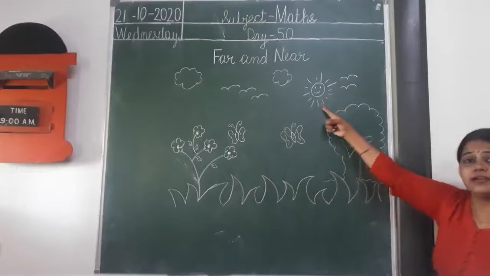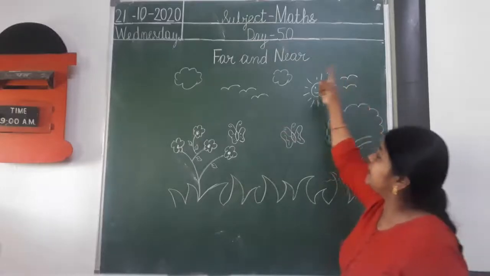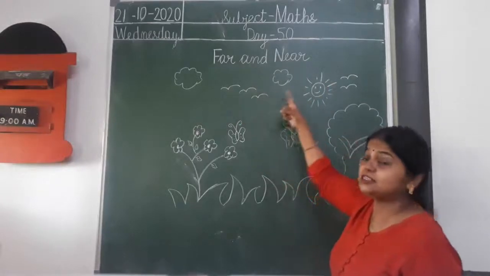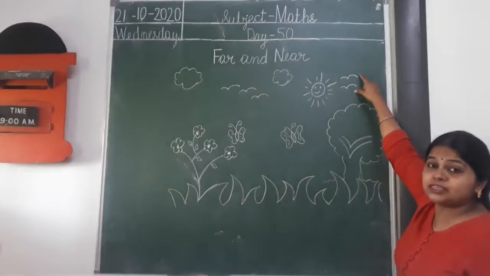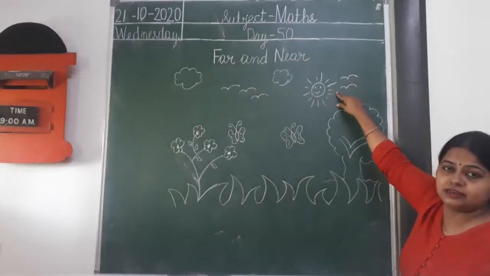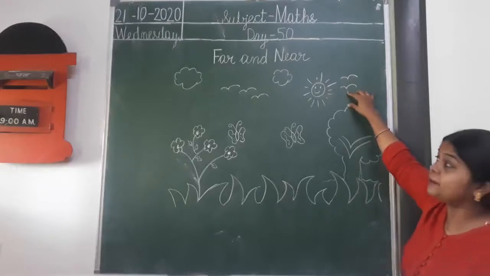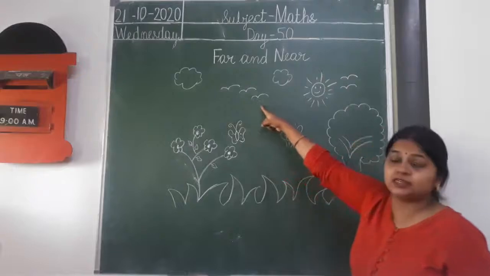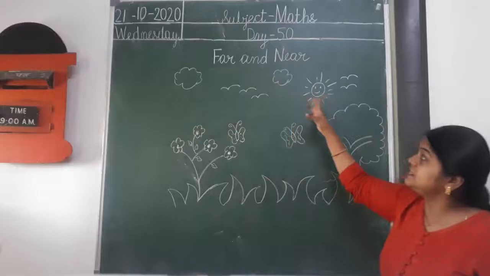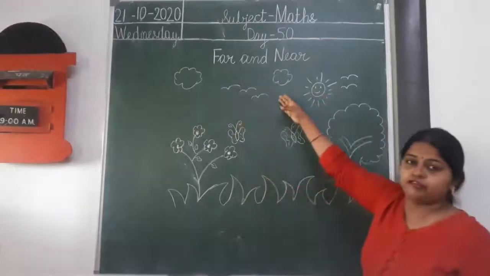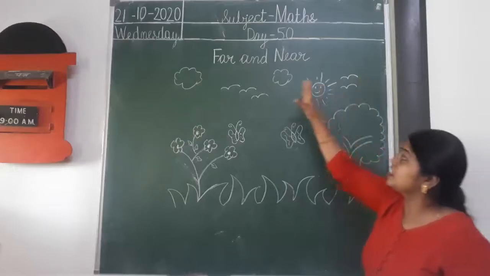Now, can you see this sun? Yes. Can you see these birds? These are birds and these are birds. These birds are flying in the sky. So these two birds are near to the sun. But these three birds are flying far away from the sun.